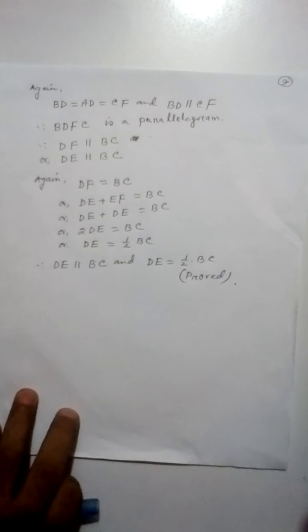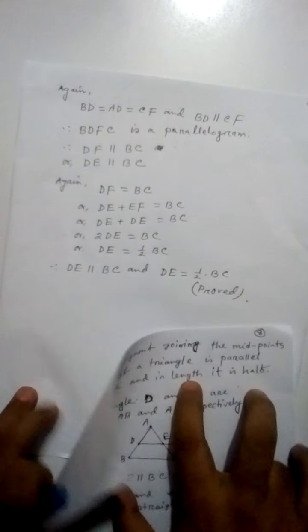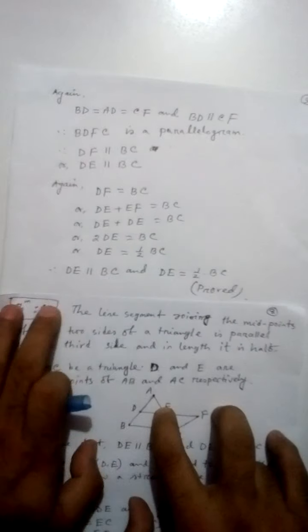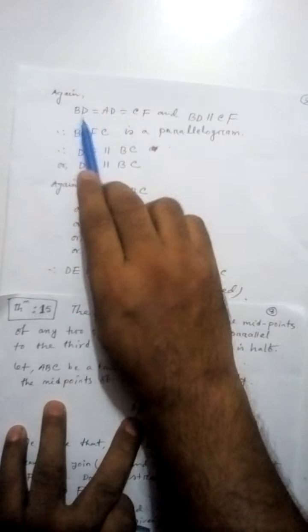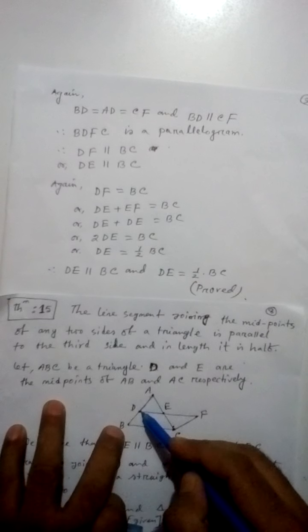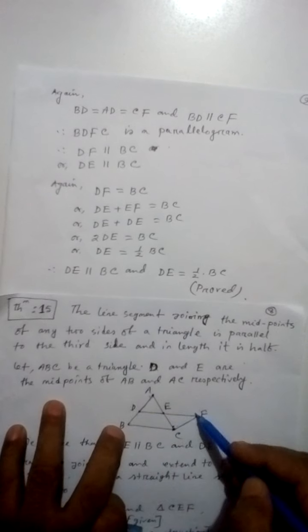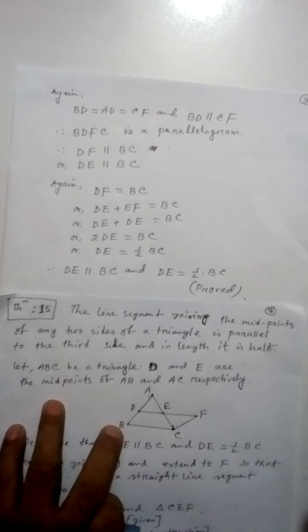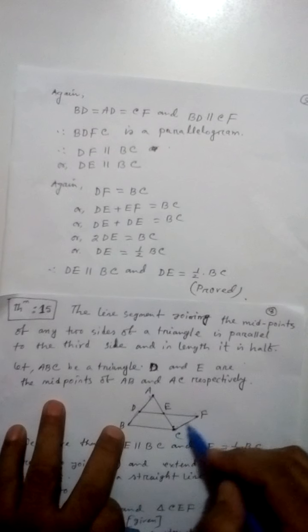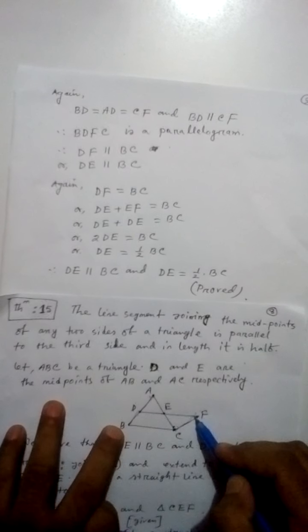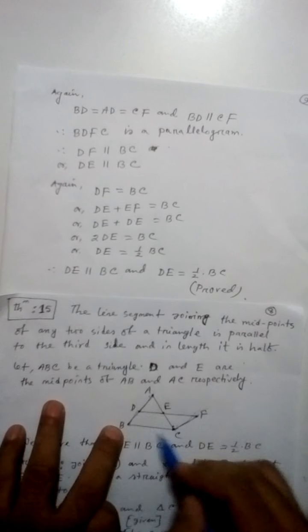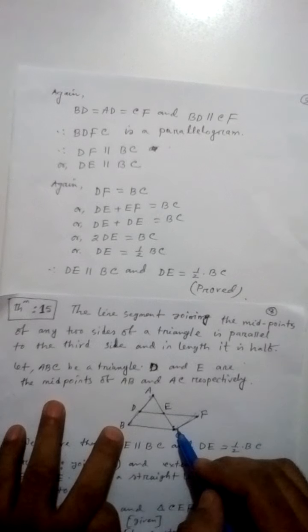Again, BD equals AD, so BD equals AD equals CF. And BD is parallel to CF. Therefore BDFC is a parallelogram.